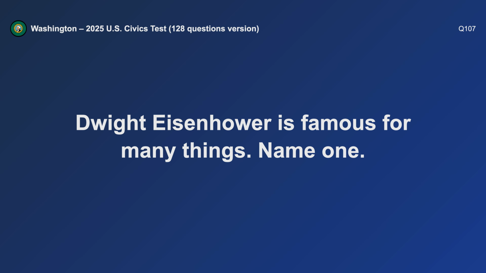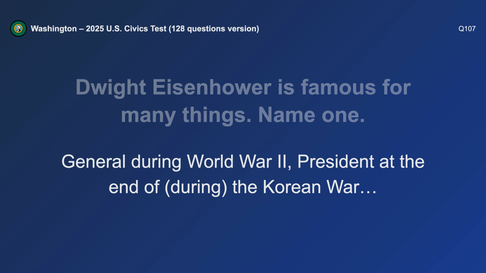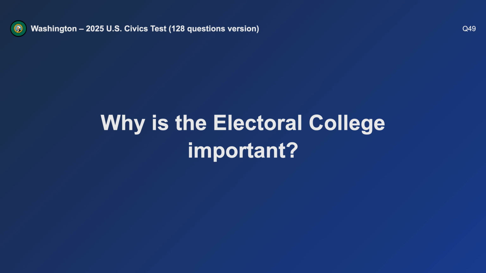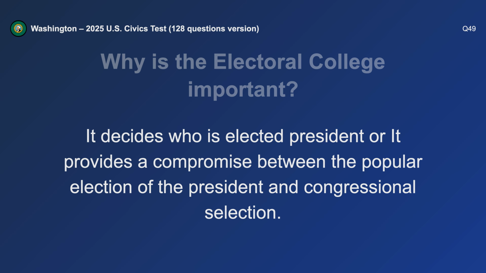Dwight Eisenhower is famous for many things. Name one. General during World War II. Why is the Electoral College important? It decides who is elected president.